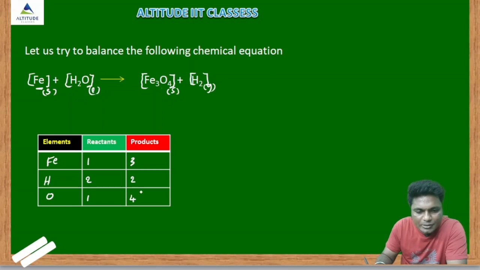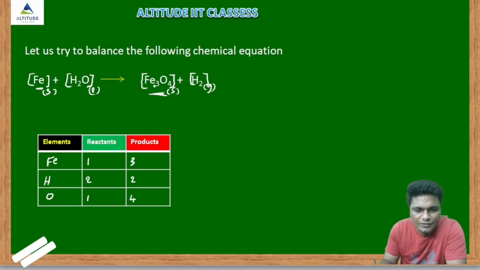So now we have to balance. To balance the equation, first you have to start from the compound which contains the maximum number of atoms. Among the 4 compounds, this ferric oxide contains more atoms. We will start from the compound having more atoms. That is a very important method. Clear? So I will start with the ferric oxide.